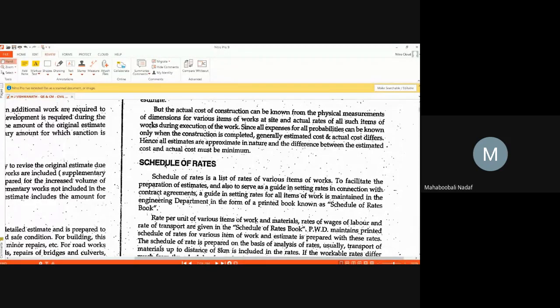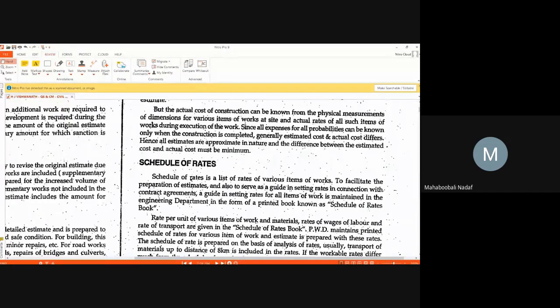Generally, in the public works department, the PWD, or in the irrigation department, they have a big book called schedule of rates. Year by year they publish it on the websites. In the next class I will show that copy also, no problem. A schedule of rate will have all the categories of items and their units.